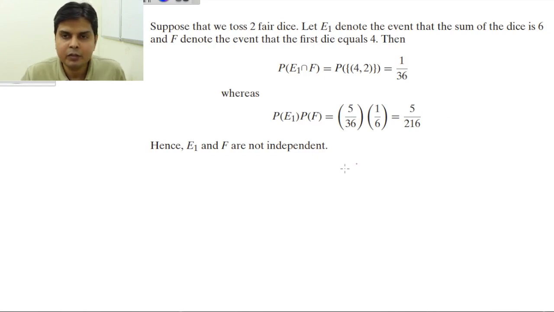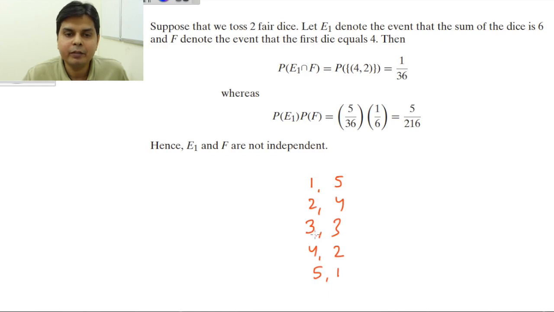I can obtain sum 6 in how many ways? 1 5, 2 4, 3 3, 4 2 and 5 1. So these are 5 favorable outcomes out of 36. So the probability of E1 is 5 by 36, and the probability of F, that is the first die equals 4, is 1 by 6. So the product is 5 by 216, which shows that E1 and F are not independent events.